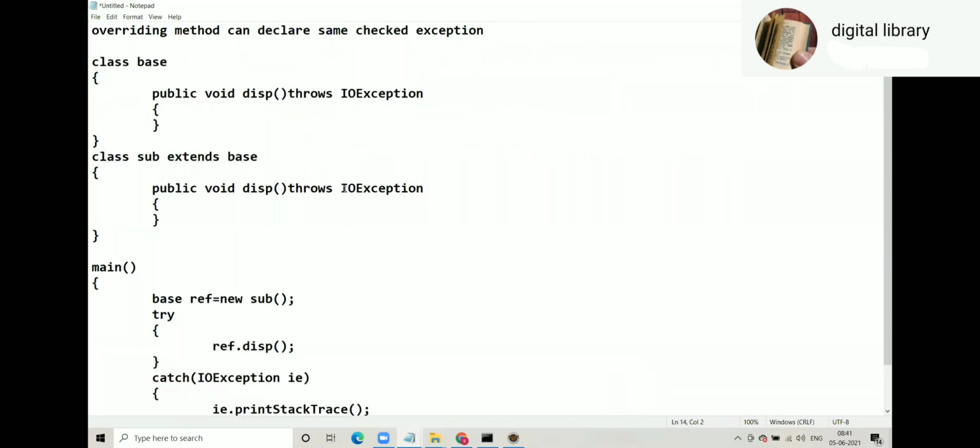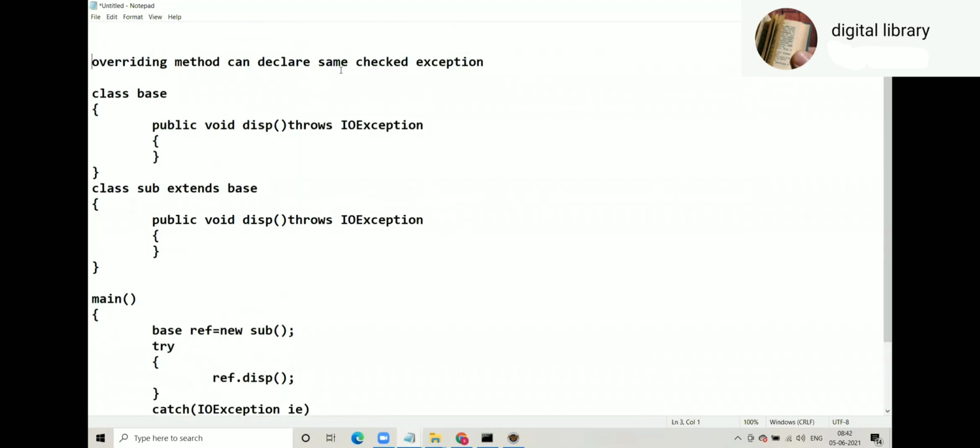We will change. Subtype means, suppose the overridden method declares IO exception. The overriding method can declare a subtype of the exception declared by the overridden method.